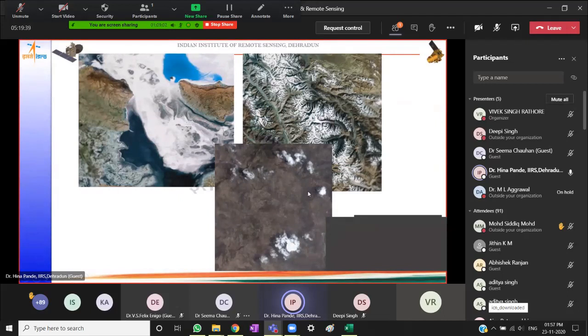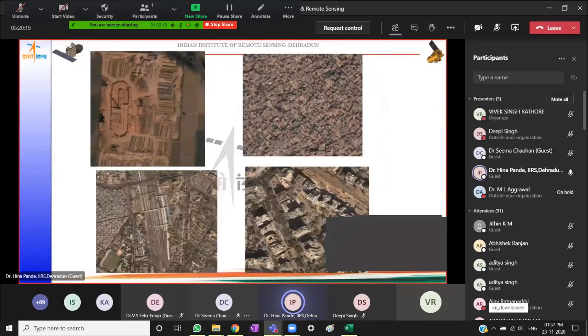Now, in terms of wavelength, cloud covered images don't give us much information under the cloud, especially if this poses a problem, especially in the tropical regions where we have extended monsoon periods, and if we use only the optical region or the visible portion of the spectrum, sometimes we are not able to get much information. In such cases, microwave data is a very useful tool, and we can use that data because microwaves are able to penetrate through cloud, smoke, fog, etc., and give us information in these areas.